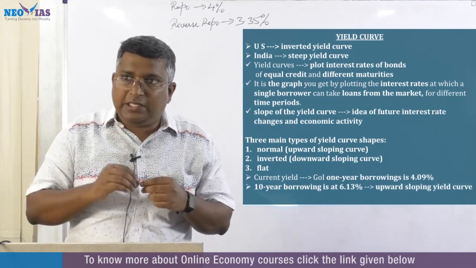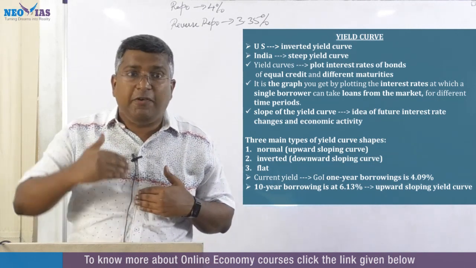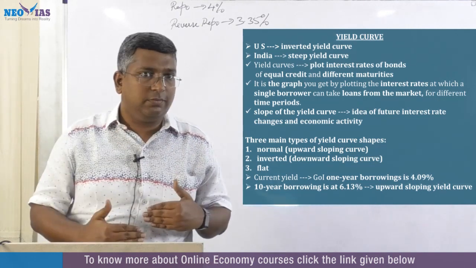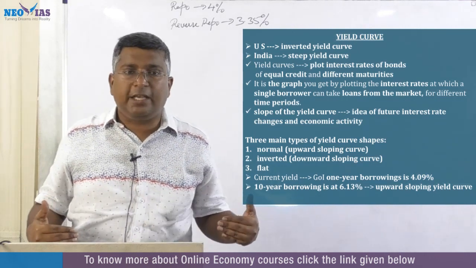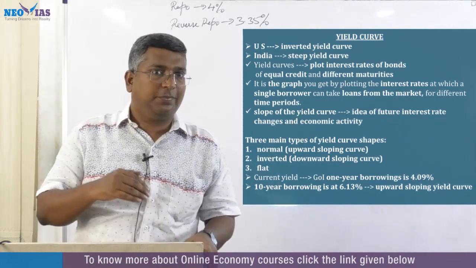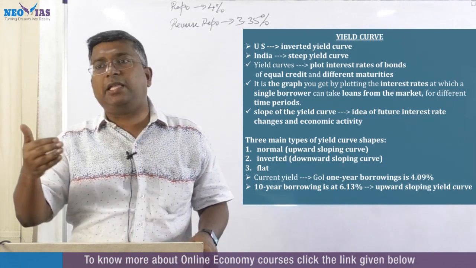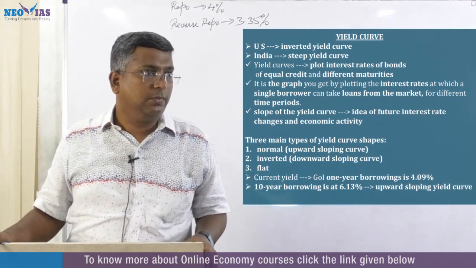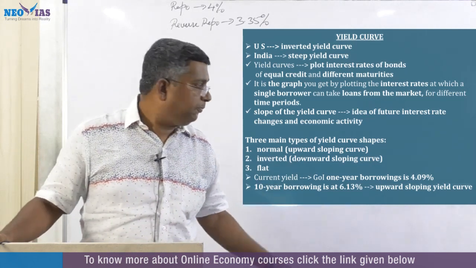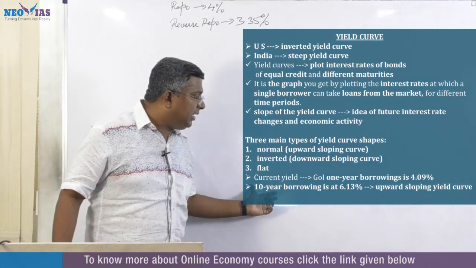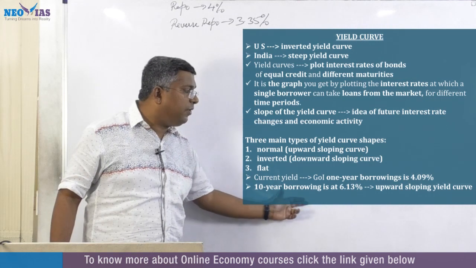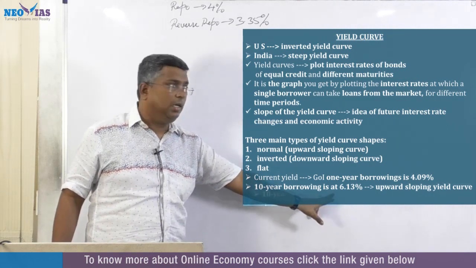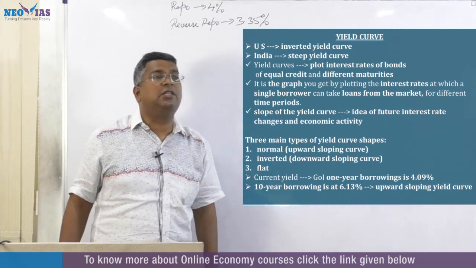Because our repo is what the RBI gives to banks for a short term. Now what is this? Government security, it is government borrowing. So government borrowing has to be higher than what RBI gives to the banks for a short term, and this is for a longer term. Now, the current 10-year government borrowing rate, as of now, is 6.13%.